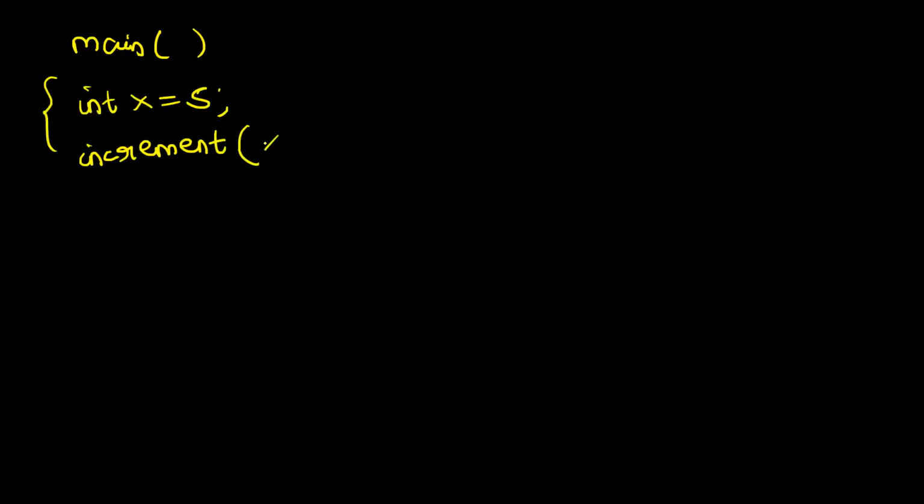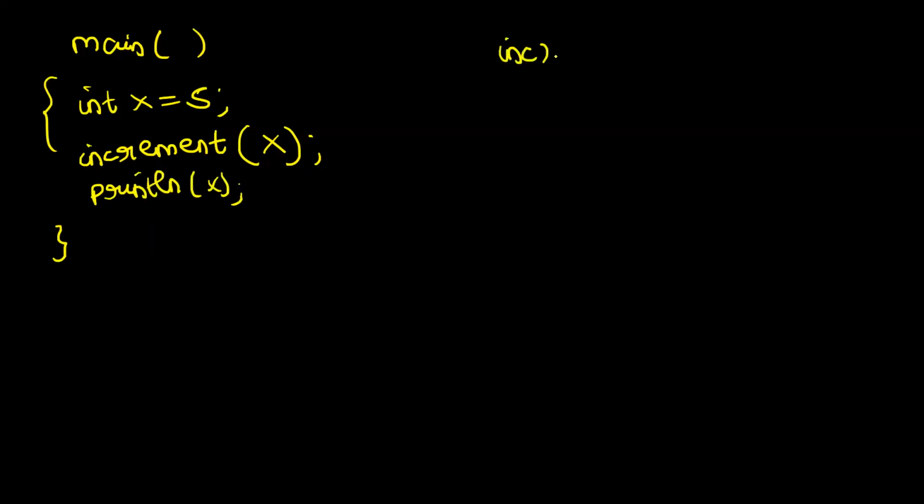So you have a main method, and I declare a variable int x is equal to 5. And then I call a method increment. Yeah, I'm revising functions. I call a method increment and I pass the value of x here. And then I want to print the value of x.